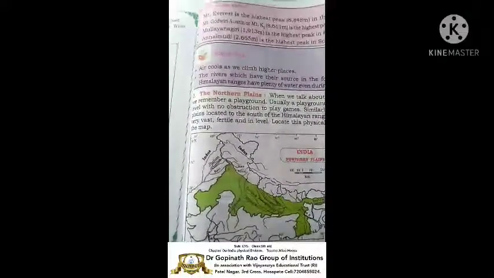These are the rivers. The Yamuna river is flowing here, the Ganga river is flowing here, all the rivers are flowing here. And above this, what are these white parts? Indus. The northern plains are surrounded by the rivers, that is the Yamuna, Ganga, Ramganga, Gomati, Ghaghra and Brahmaputra.